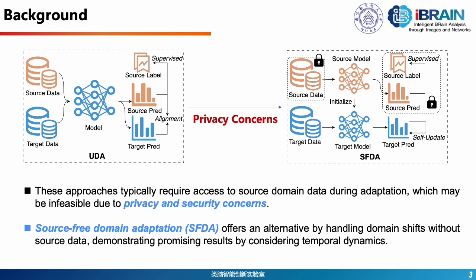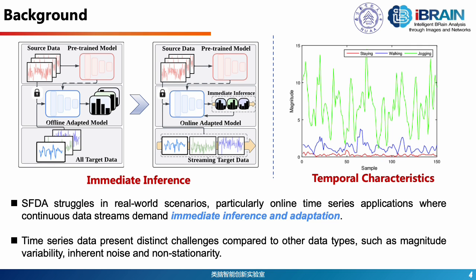However, traditional UDA methods face a critical limitation: they require continuous access to source domain data during adaptation. This raises significant privacy and security concerns in real-world applications. In response, source-free domain adaptation has been proposed, which operates without requiring access to source data while considering temporal dynamics. Yet, SFDA faces two major challenges in practical applications.